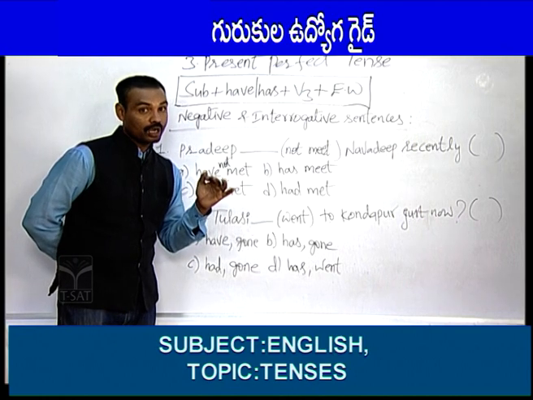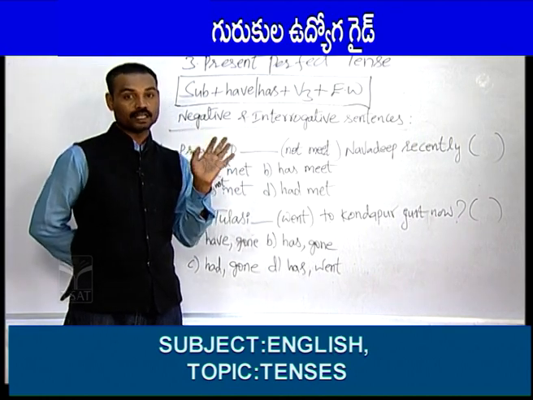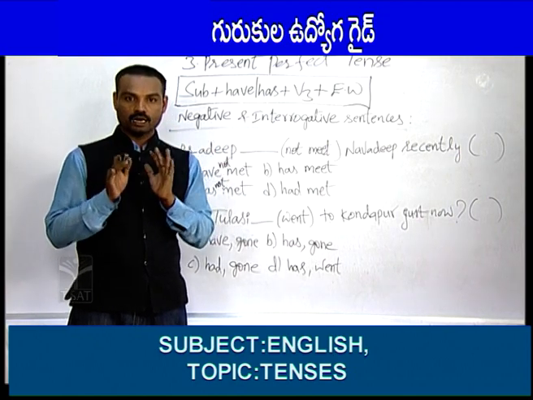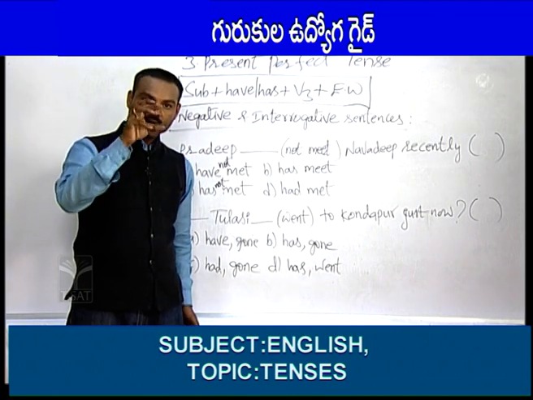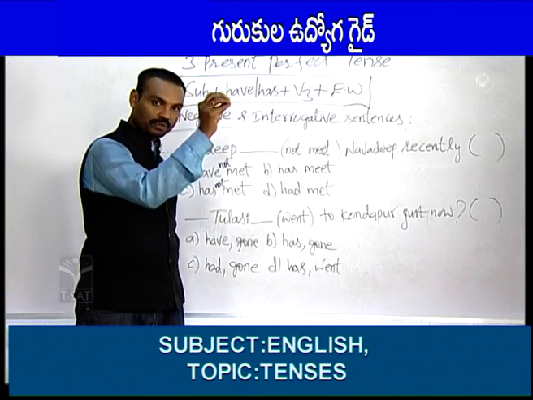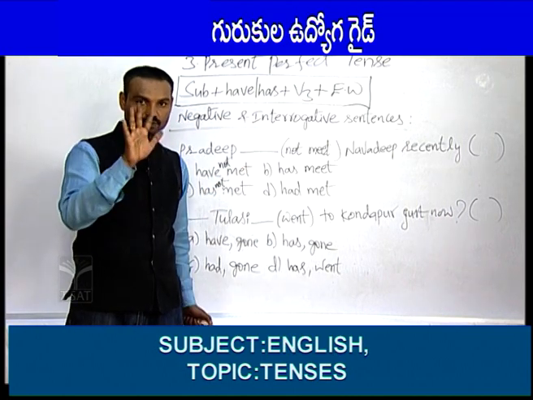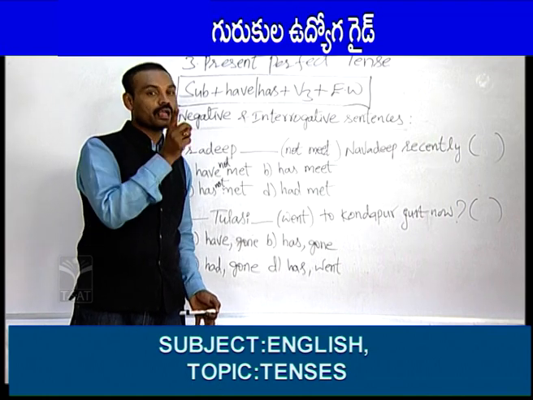So, you should know how the questions start in present perfect tense. In present perfect tense, there are two helping verbs. They are have and has. Before I, we, you, they, have should be used. Before he, she and any singular, has should be used. In present perfect tense, questions should start with have or has.